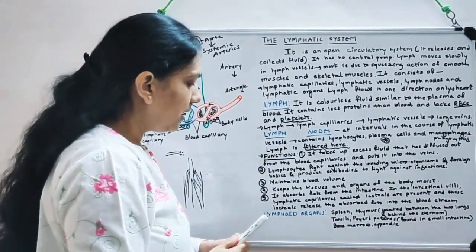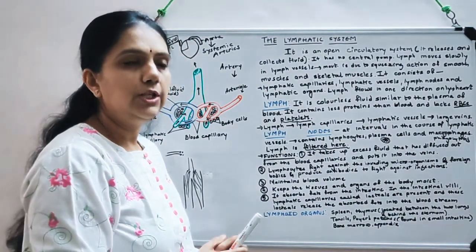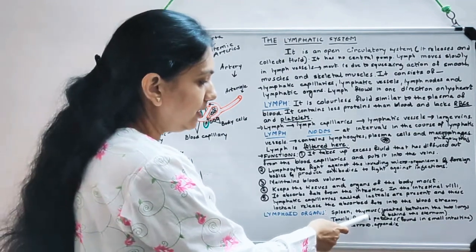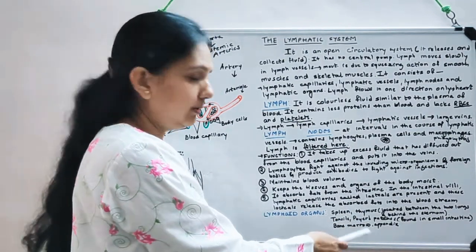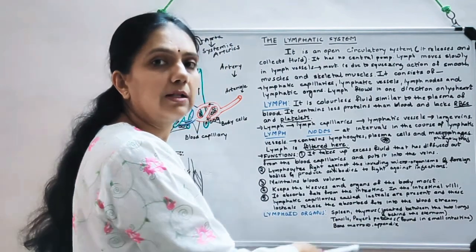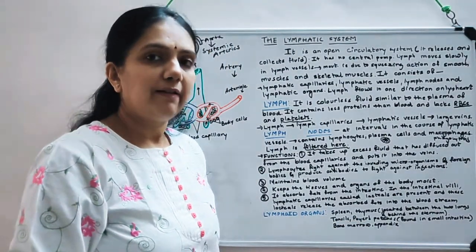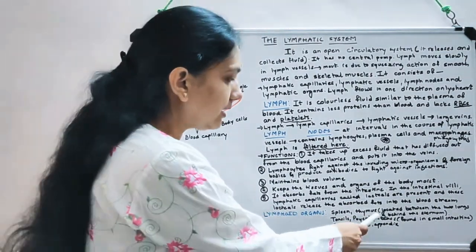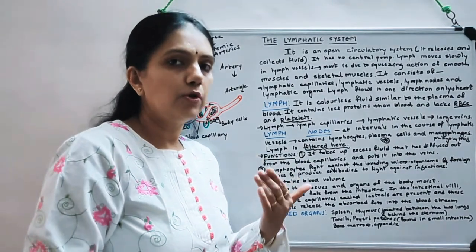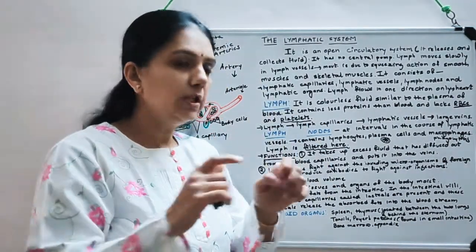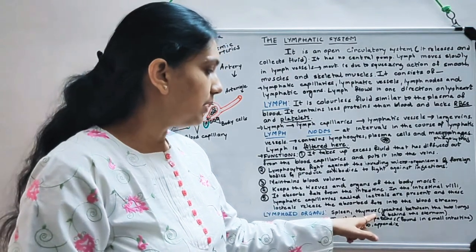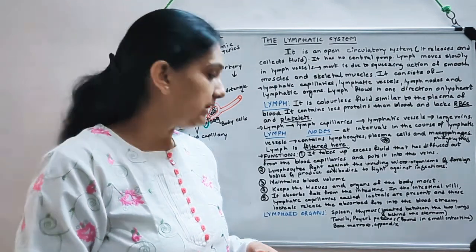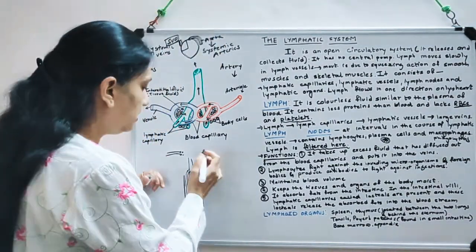And there are several lymphoid organs in our body. You should at least know the names. First is the spleen. Then there is another important organ, that is the thymus, but this is active only till puberty, and gradually after puberty this starts regressing. And its location is behind the sternum, or you can say the breastbone, between the two lungs. And if you recall, it also produces a hormone called thymosin. The name is thymosin.